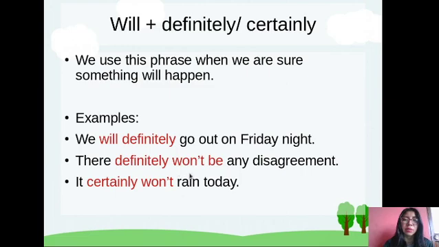And pay attention in that part. Won't. Remember, that is the contraction of will not. So you can use won't or will not. That is the same in this case.